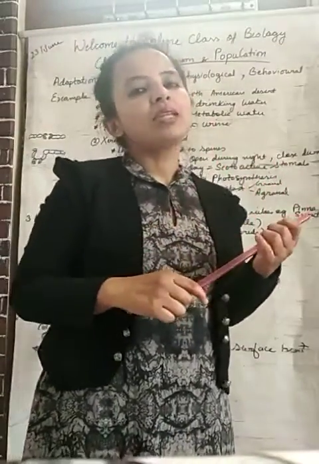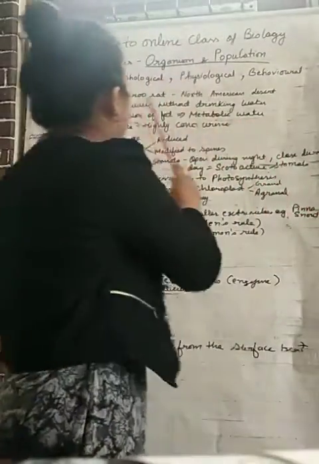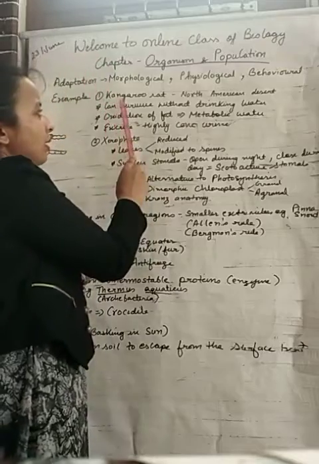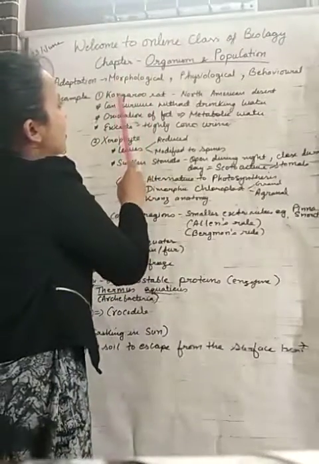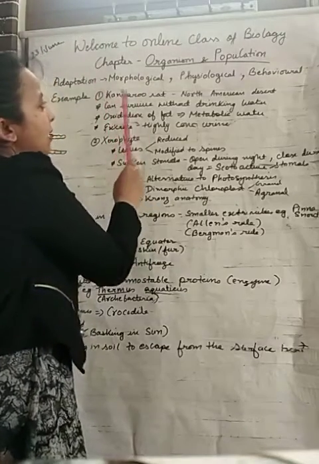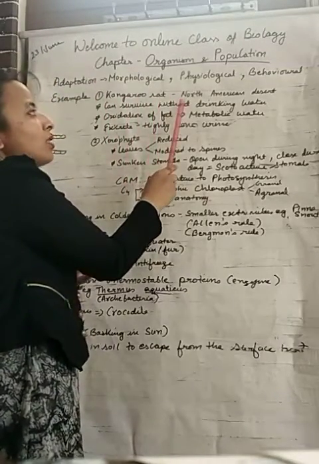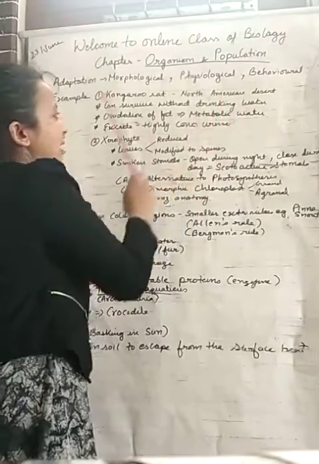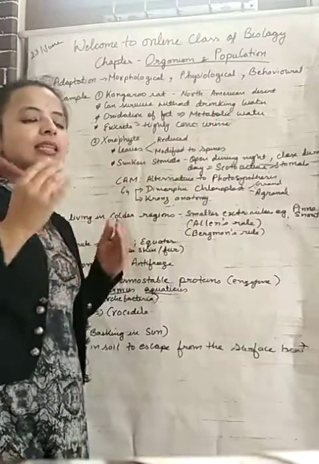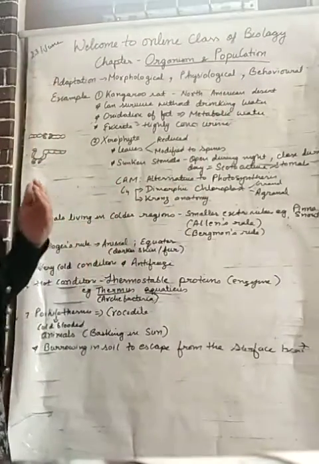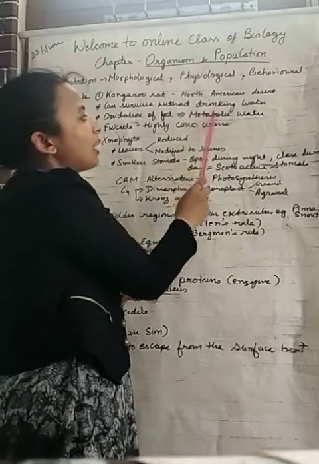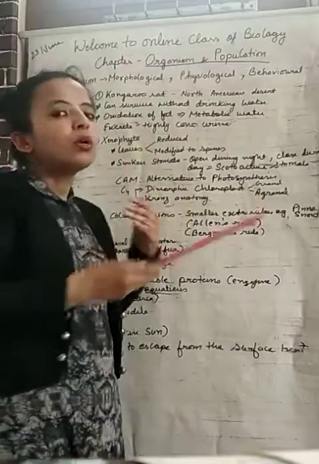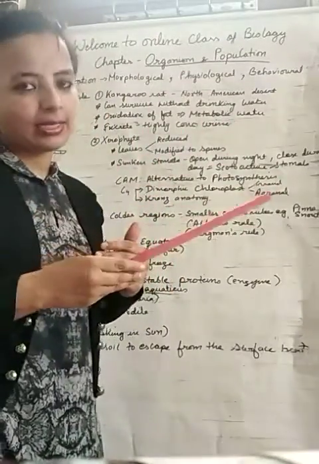First I will take the adaptation of animals in hot desert. The example is the kangaroo rat. This kangaroo rat is found in North American deserts, and it seldom drinks water as it derives it from the metabolic water produced by the oxidation of fats.